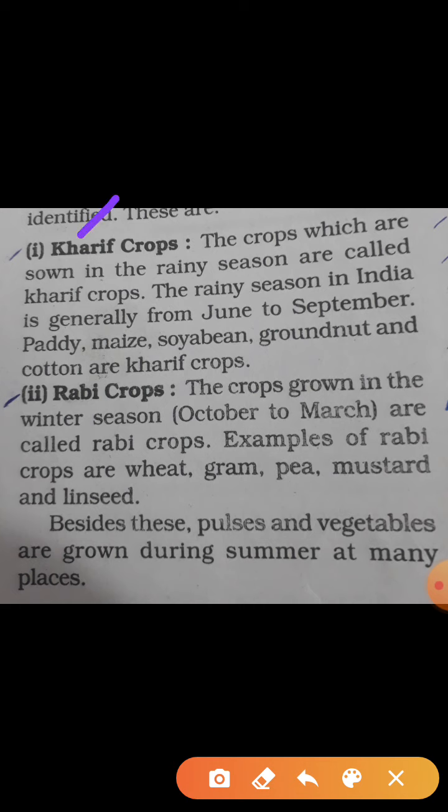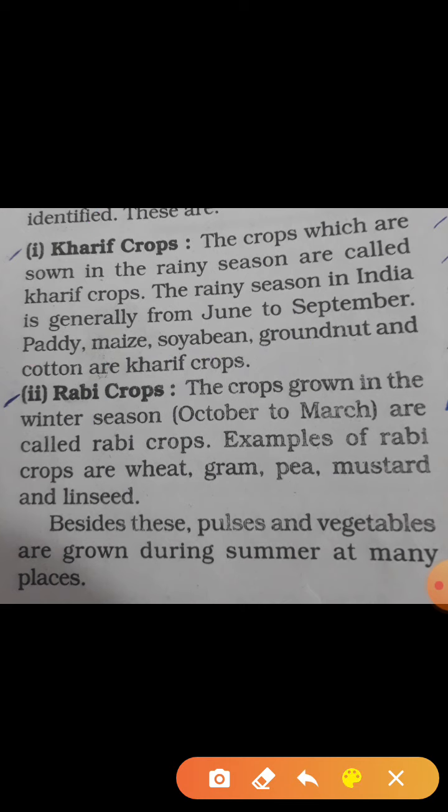What are the Kharif crops first? The crops which are grown in the rainy season are called the Kharif crops. And the rainy season is generally from June to September. So the Kharif crops are grown from June to September. Fine. For example, paddy, maize, soybean, groundnut and cotton are some of the examples of the Kharif crops.